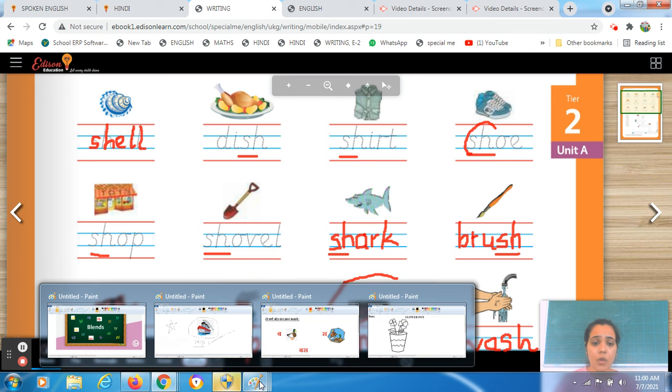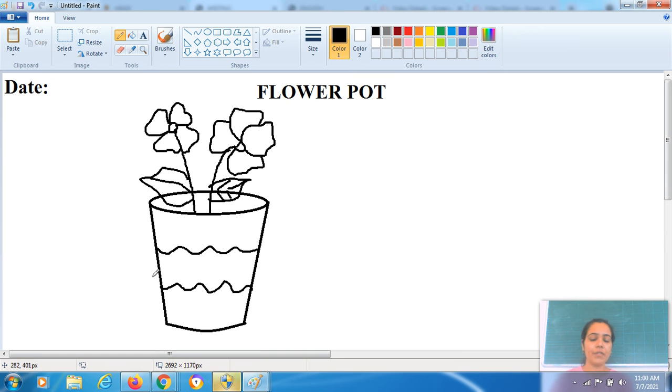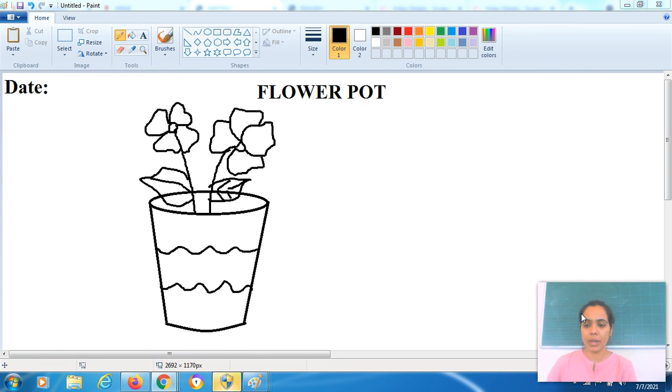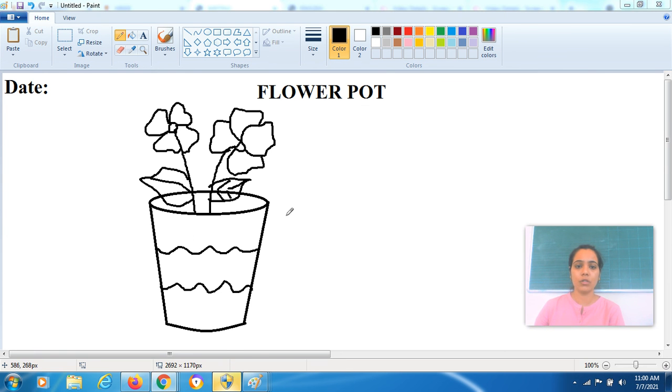Okay, students, now you have to come towards your creative task. So you all have to bring out your drawing files. Along with it, you also have to carry your crayons. Okay, because today we have to do coloring. So crayons are a must. Fine. So you all have to open this art sheet which we drew in a previous session. Right? In the previous session, we drew a flower pot, and today we have to color it. Right? So you all have to bring out your crayons.